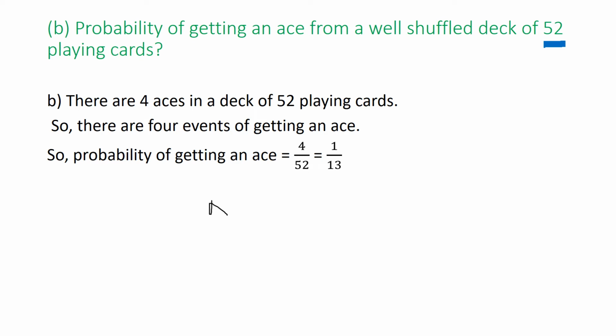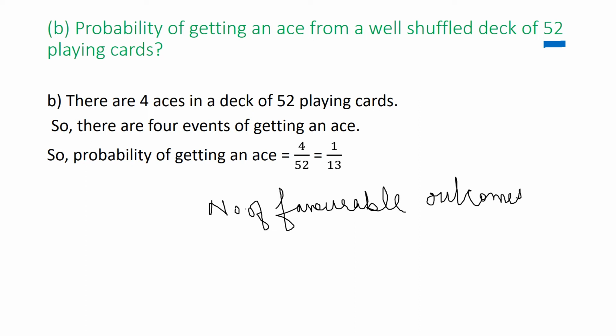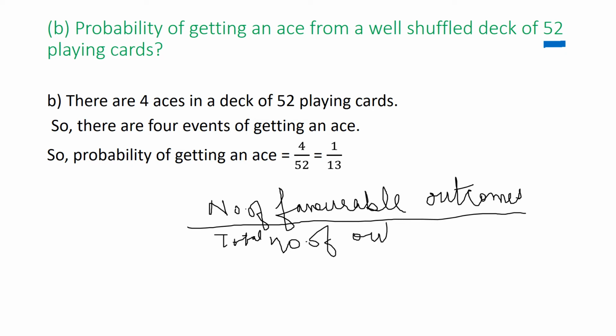You will be writing probability of getting an ace is equal to number of favorable outcomes divided by total number of outcomes.